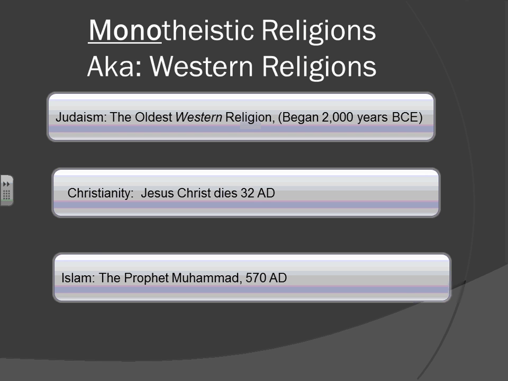So you can see kind of a timeline here of these major world religions. And again, we will go much more in depth into the 5 major religions in class. But again, there are the 3 types of religions that we discussed: polytheism, monotheism, and atheism. If you're polytheistic, you are Hindu or Buddhist. If you're monotheistic, you're Judaism, Christianity, or Islam. And those are just the 4 points that we want to emphasize on religion.